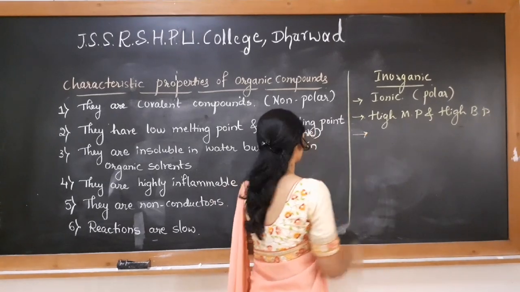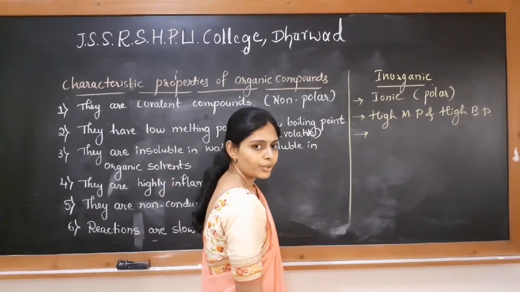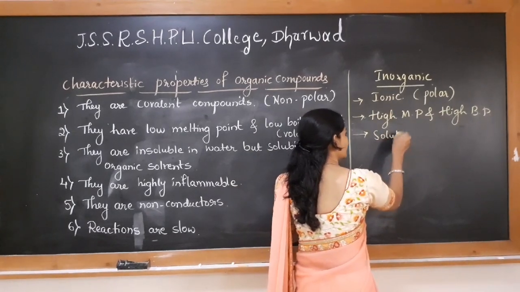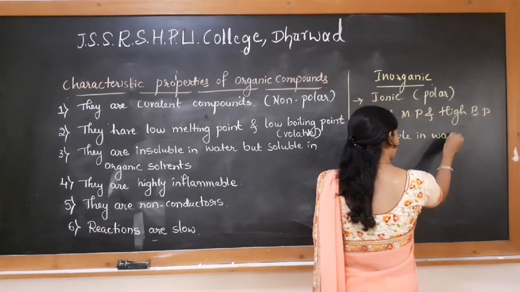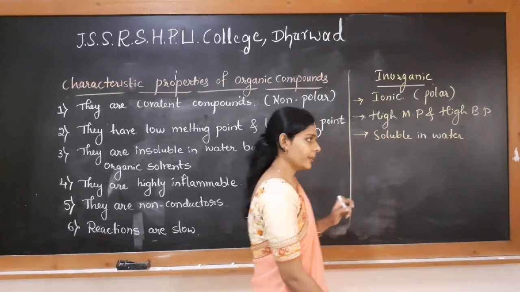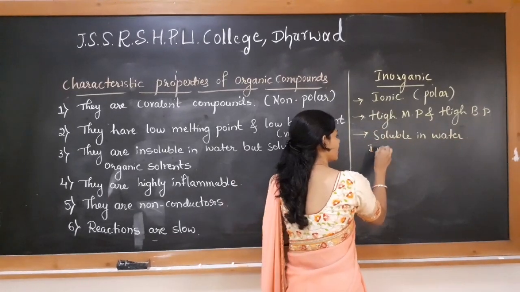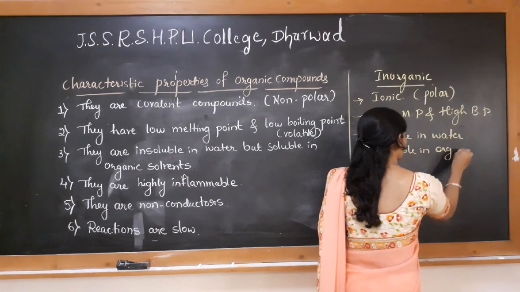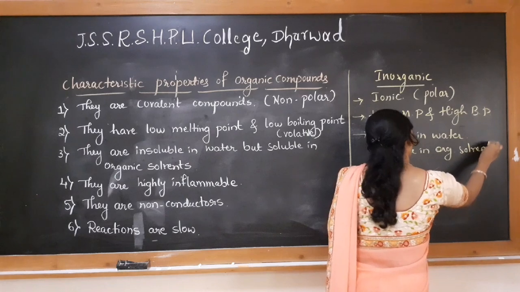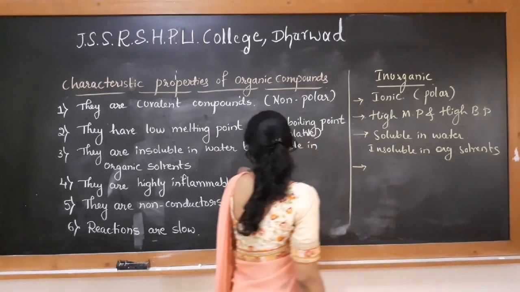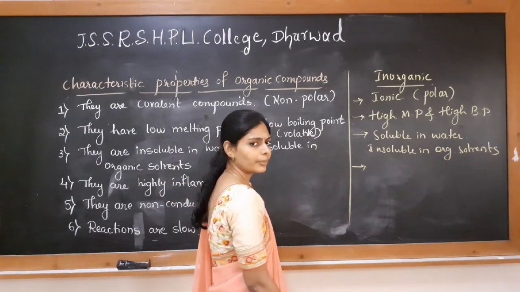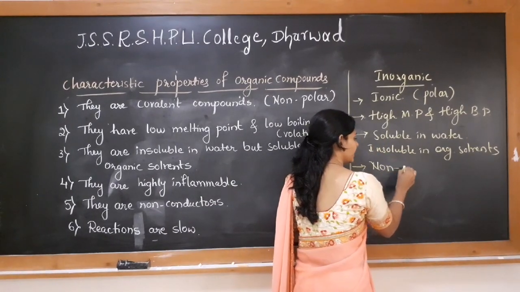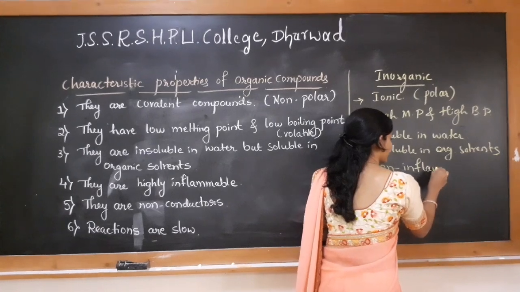The third point of difference is organic compounds are insoluble in water, whereas inorganic compounds are soluble in water and insoluble in organic solvents. Then the fourth difference is organic compounds are inflammable, whereas inorganic compounds are non-inflammable. They don't catch fire.